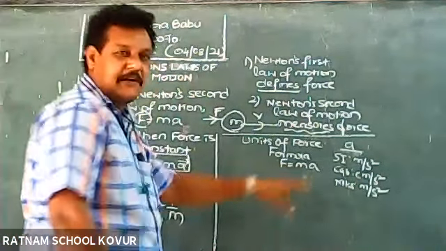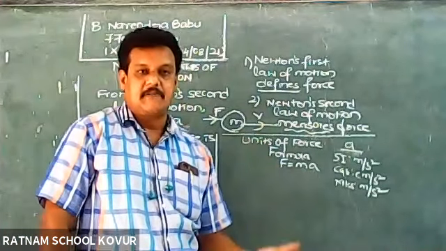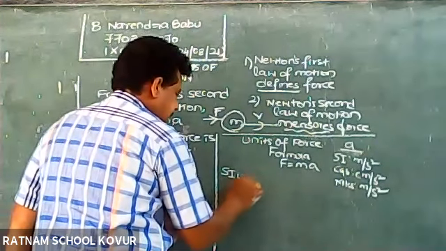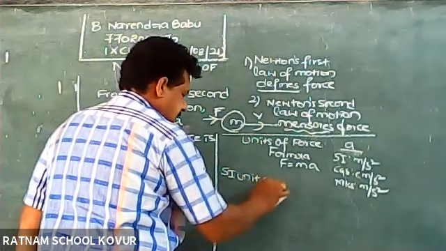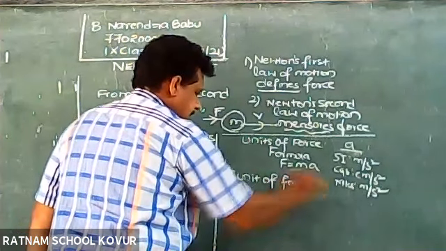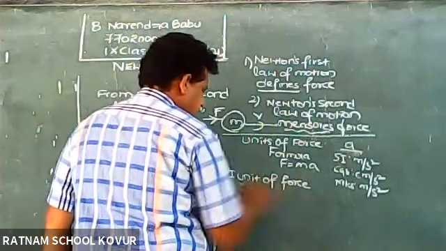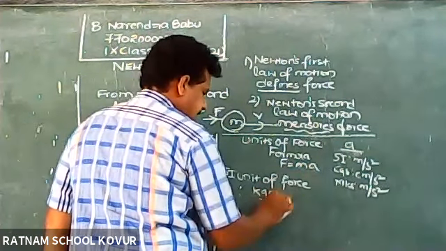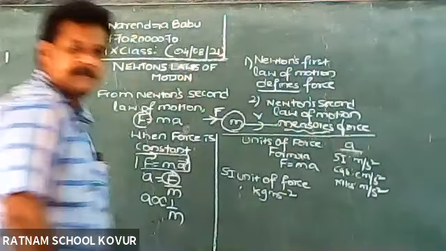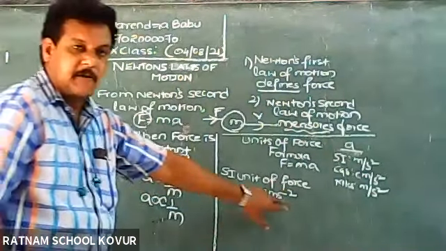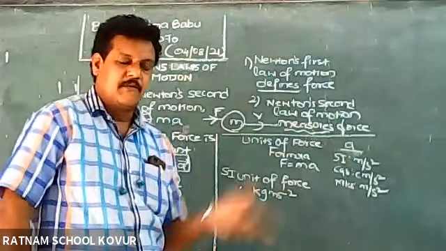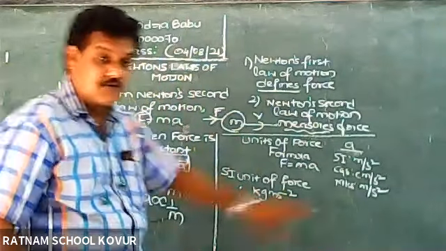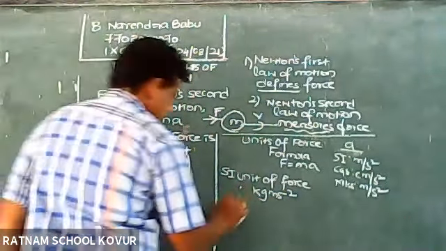Mass also you know. SI unit of mass is kg, CGS unit is gram, MKS unit kg only. First I am writing the SI unit of force. SI unit of mass is kg and SI unit of acceleration is m s power minus 2. So kg meter s power minus 2. Don't be confused with momentum. Momentum SI unit is kg meter s power minus 1. Here it is kg meter s power minus 2.